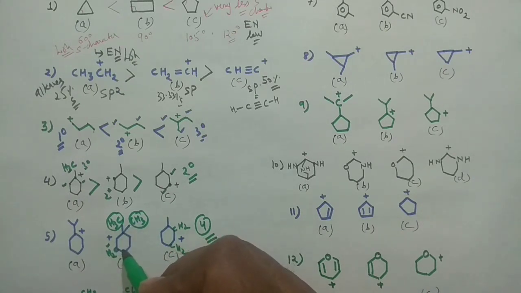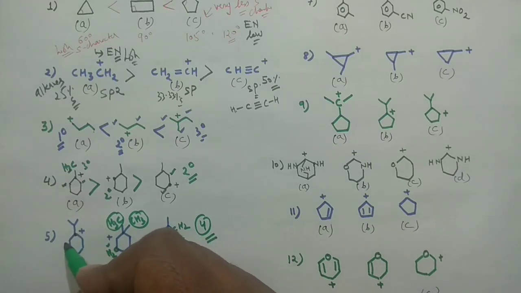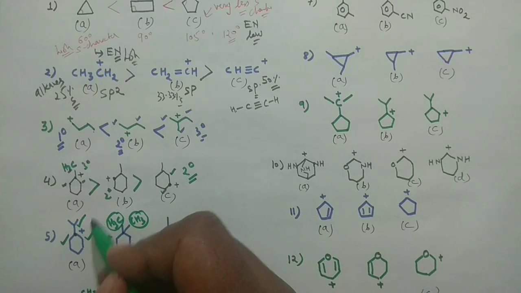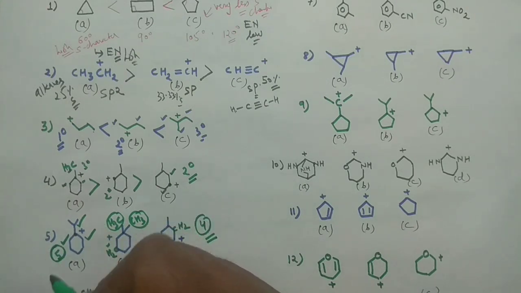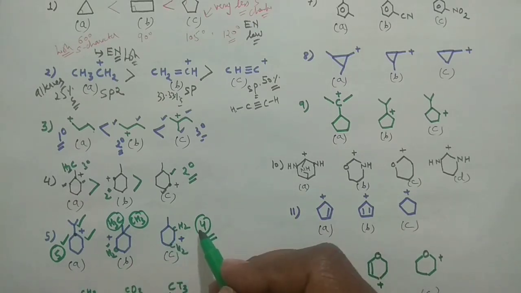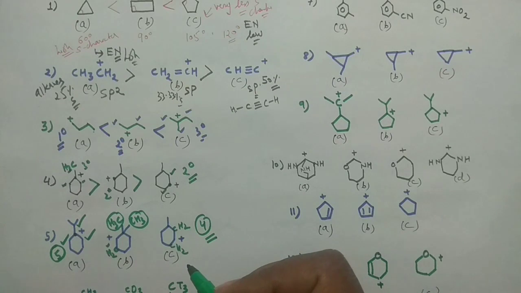And if you see this particular one, 2 hyperconjugative structures from this end, 2 hyperconjugative structures from this end, 4, and 1 hyperconjugative structure from here, 2 to 4, 5 hyperconjugative structures. So in that case you are having 5 hyperconjugative structures. In that case you are having only 4 hyperconjugative structures. No, and in that case, sorry, whatever I have said earlier, please ignore that part, because we are dealing with the hyperconjugative structure.